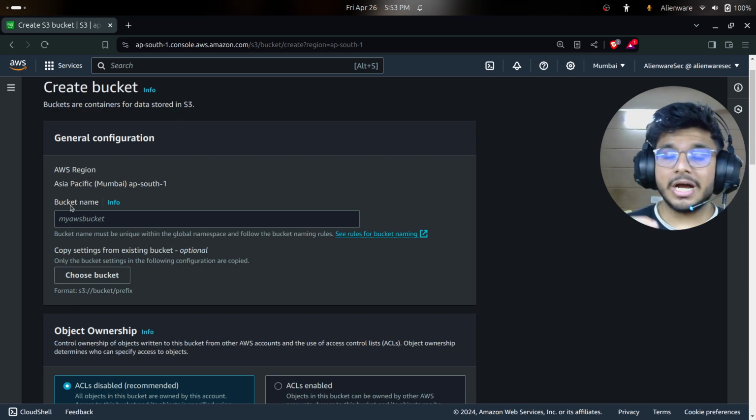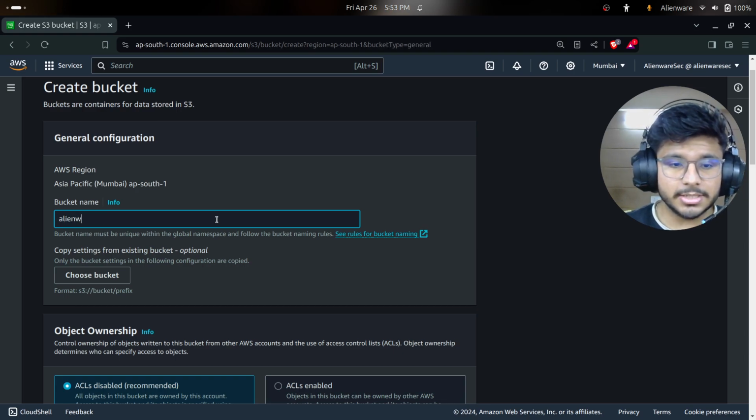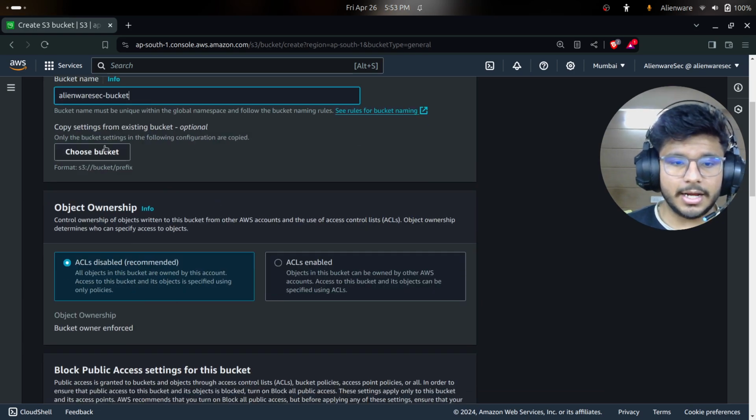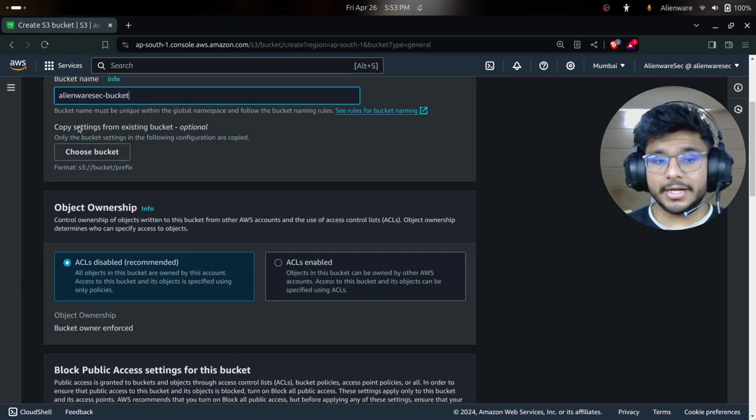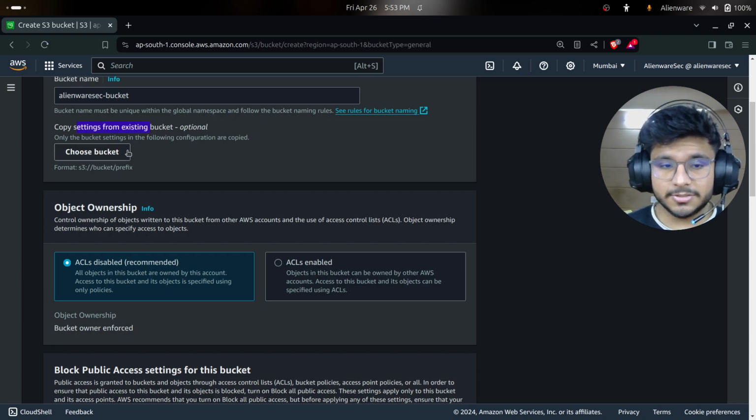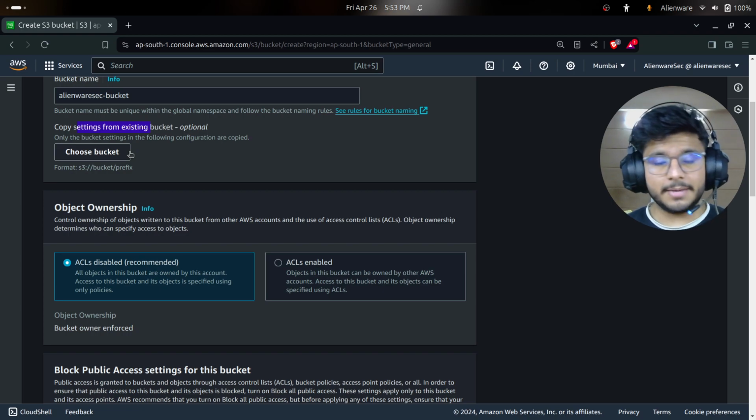For bucket name, you have to choose a name that is globally unique, as it is very well written here, global namespace. So it has to be unique in the whole global namespace. There are millions and billions of buckets already, so you have to select a unique bucket name. I'll select a name I think no one has selected, Alienware bucket. If you have already created a bucket, you can select the bucket settings from here, so it will be a kind of template, and you can copy the settings from that bucket to this bucket.